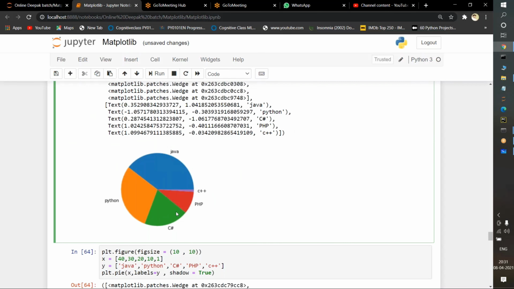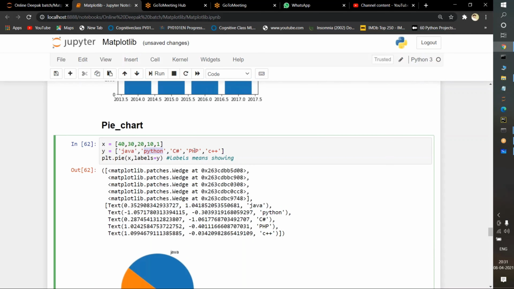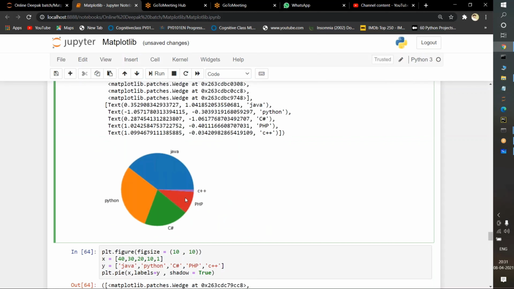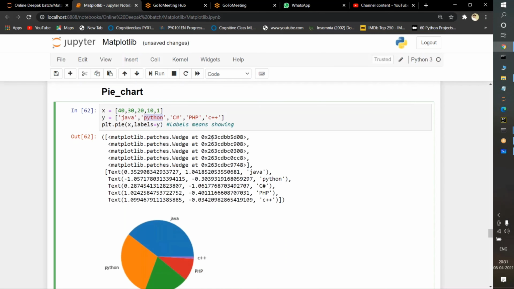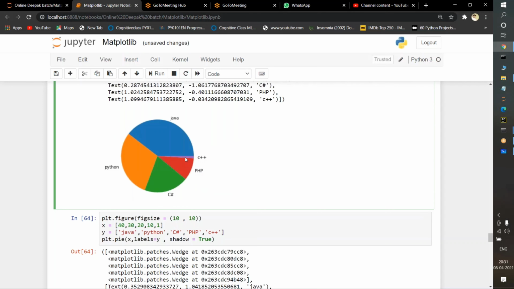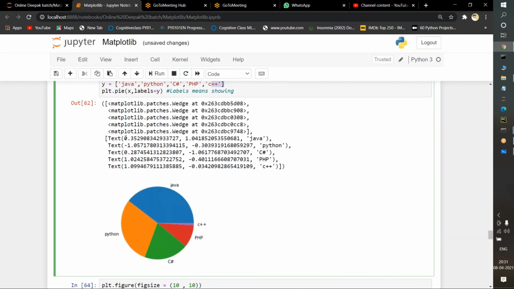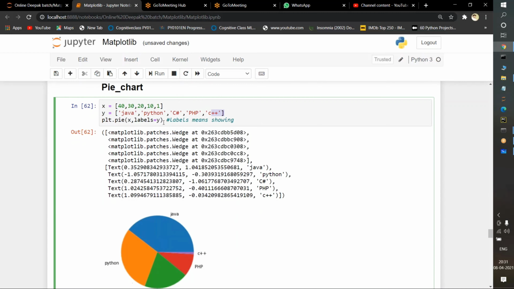So the green color has been reduced here. How much is PHP carrying? 10% only. See, PHP has less data, and C++ is carrying only 1%. See, C++ is a very small slice. This is how we can present the pie chart simply.